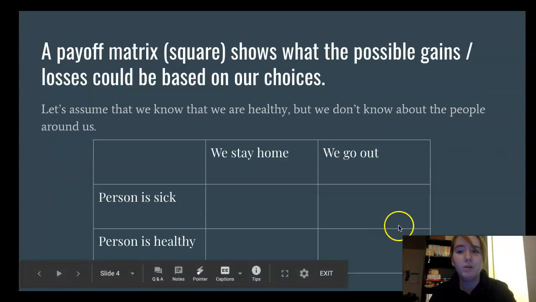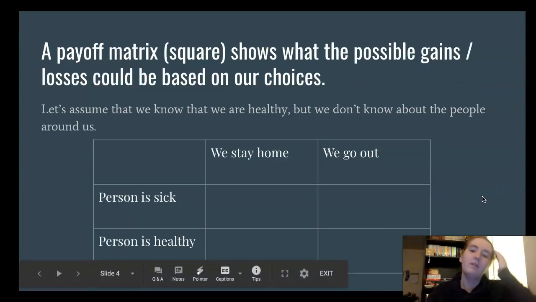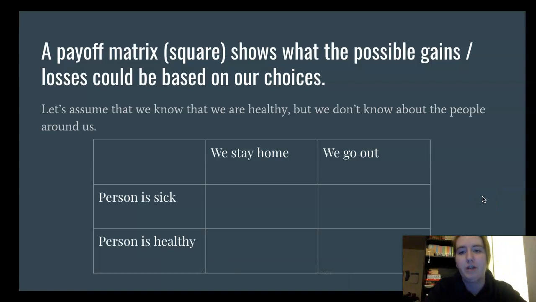Which leads us to here. This is something called a payoff matrix. It's obviously in the shape of a square. A matrix is a square. And it's going to show what the possible gains and losses could be based on our choices.